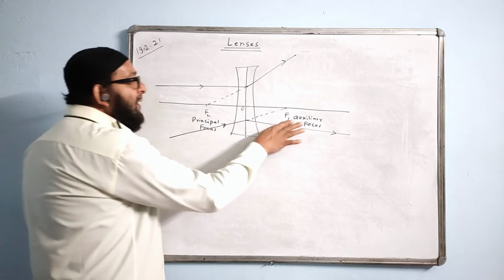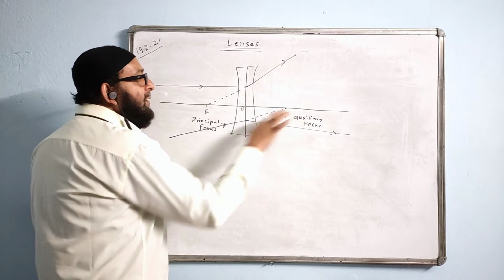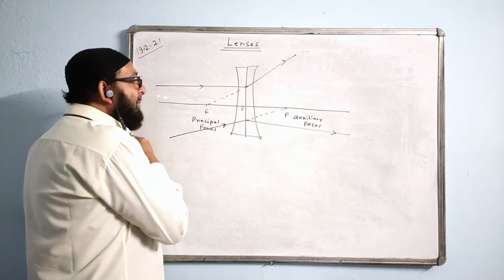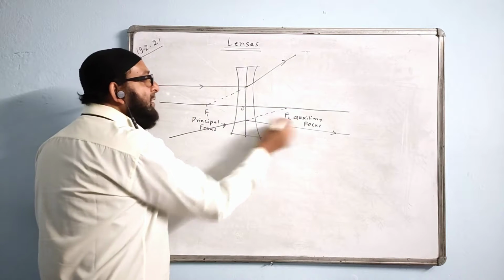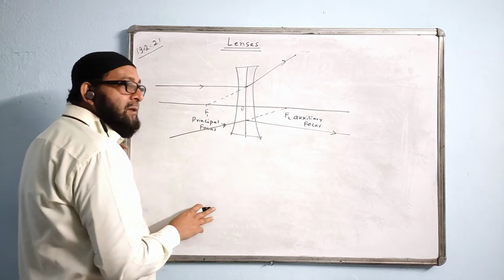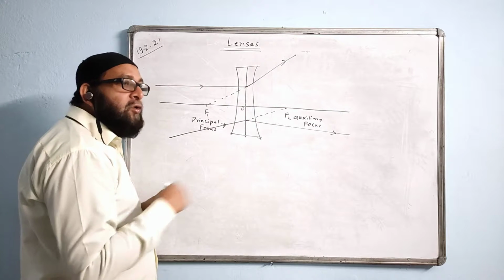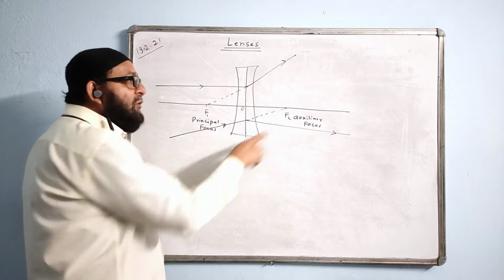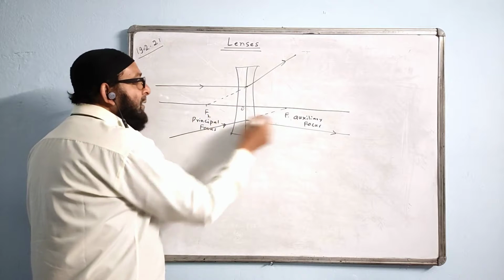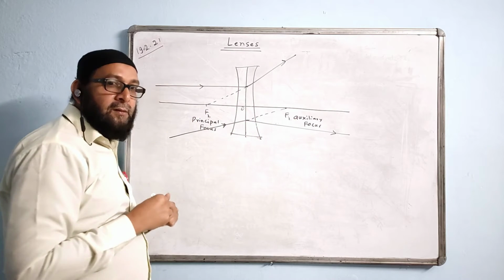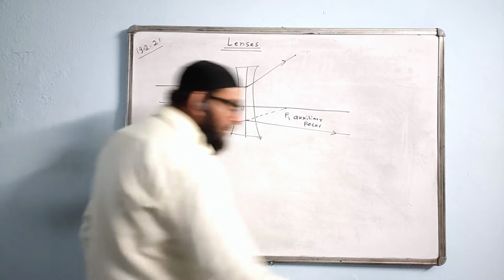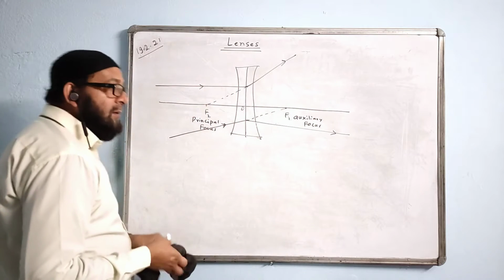Sometimes, instead of writing 1 and 2, they just write F and F. That means this is the principal focus, and this side is the auxiliary focus. Sometimes you can write F1 here and F2 there, it is all the same, but this side is the main one. Principal focus is here and auxiliary focus is on the other side. But usually it is the normal tradition that we take F2 for the principal, so you can write F2 here and F1 over there. The meaning is the same. Hope you understood.